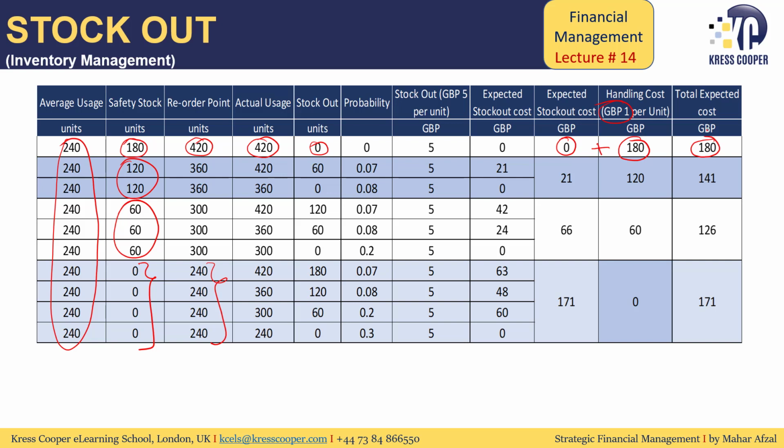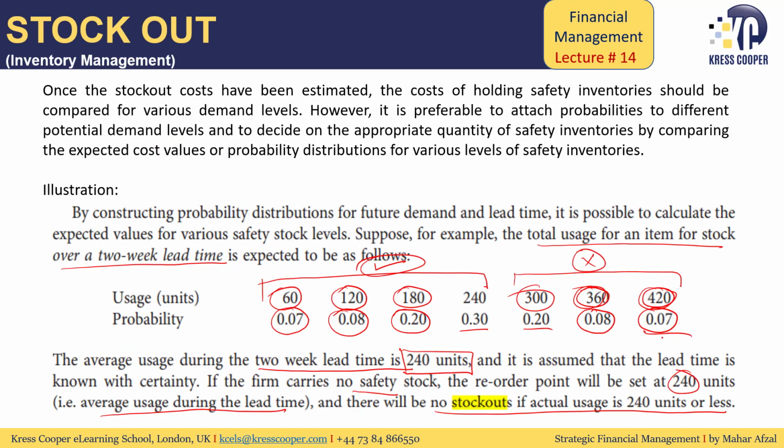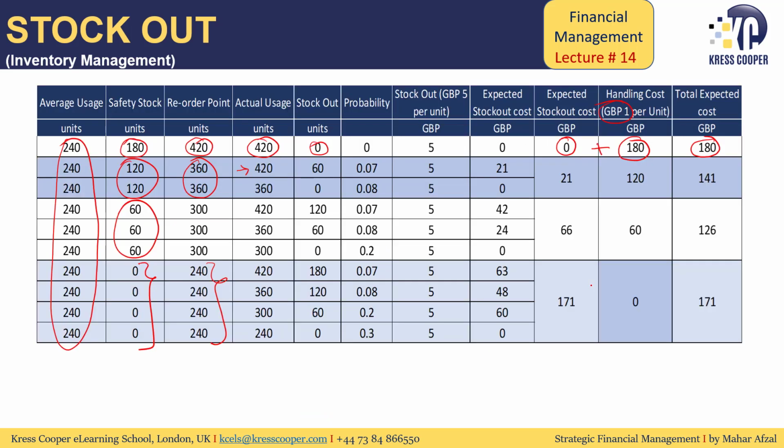As a next stage, we are maintaining safety stock of 120, then the reorder point will be 360. There are chances that demand is 420. This is the maximum we have already discussed. 0.07% chances are there that my demand will be 420. 0.08% chances are there my demand will be 360.